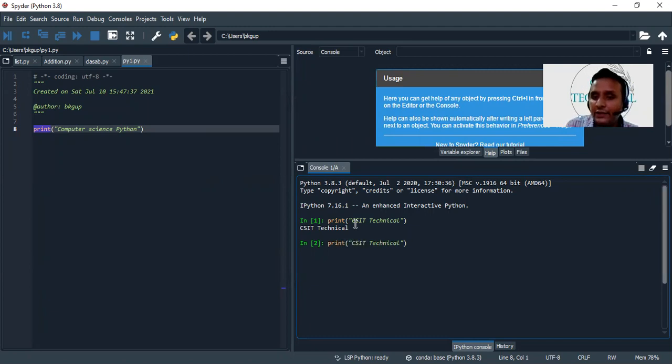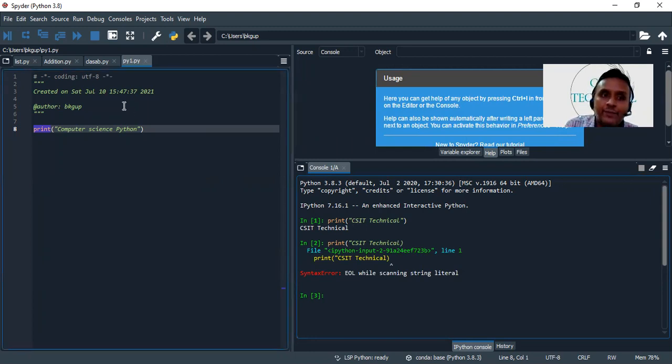Like that, if I forget the closing quote, it will generate an error. So Python is an interpreted language. It will check the line, and if the line contains any error, it will generate the error, or else it will execute the statement.